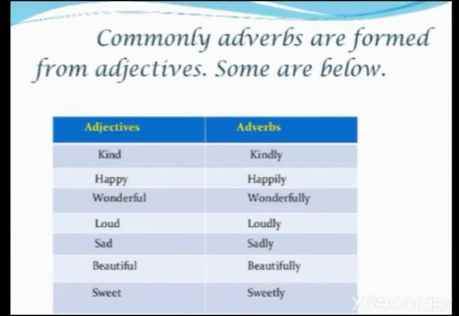Commonly, adverbs are formed from adjectives. Let us see how adverbs are formed from adjectives. First, we will read the adjective word, then we will see how the adverb is formed from that word. First word is kind. Adverb for the word kind is kindly. Second word is happy. Adverb for happy is happily. Third word is wonderful. Adverb for wonderful is wonderfully. Fourth word is loud. Adverb for loud is loudly.